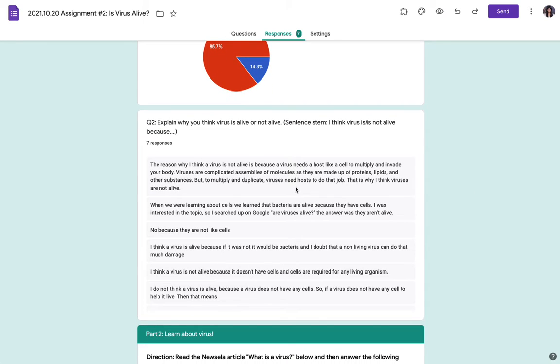Some say that it is based on what you learn about the cells. They learn that bacteria is alive because they have something called cells. I see that the cell is mentioned in many of the answers. And right here too, it explains how cells are required for any living organisms. Okay, well, let's take a look.